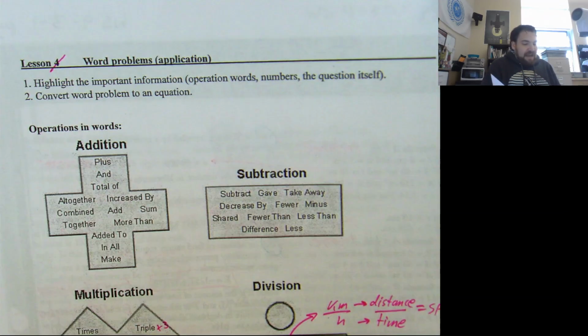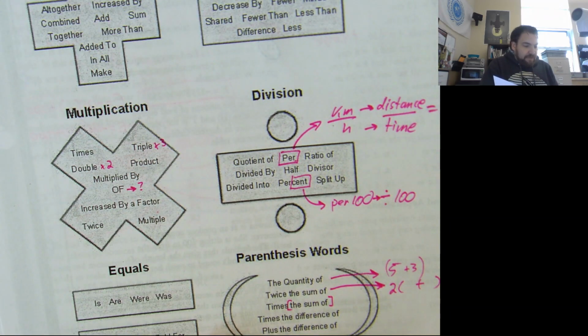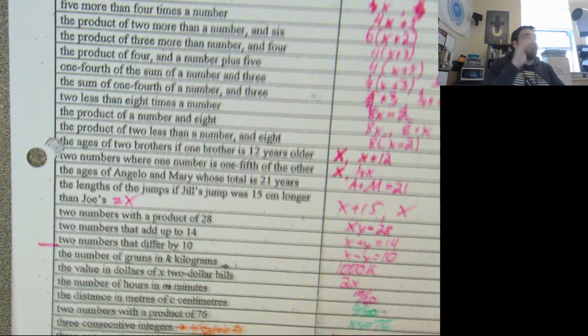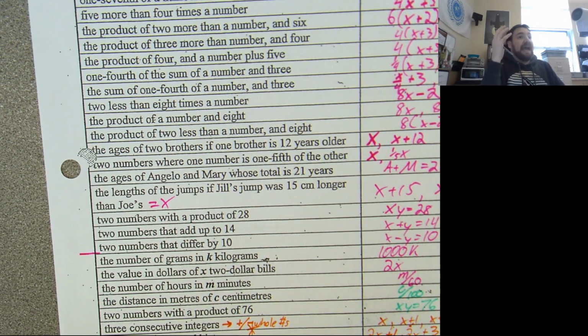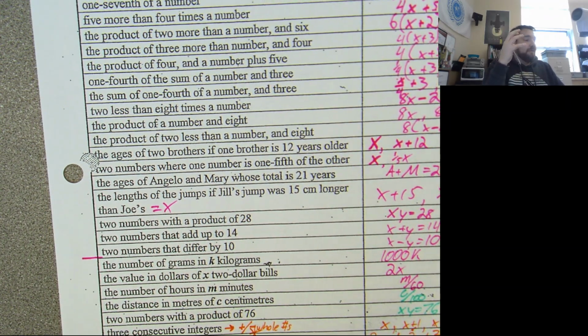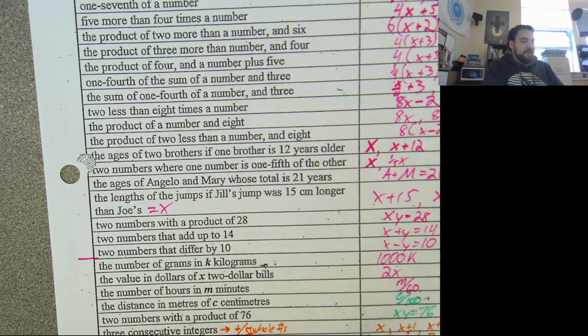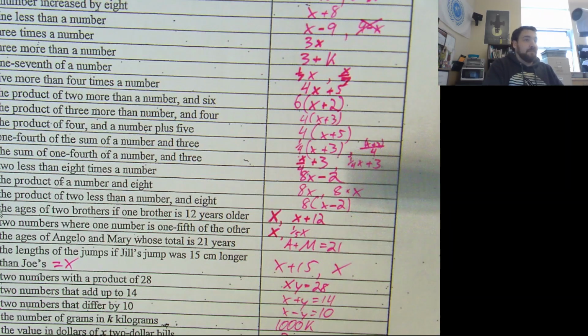On Wednesday, I gave you guys this page of operations words, and I gave you this task to just start to get you guys thinking about how you convert English language, whether it's a sentence or whether I speak it to you, into mathematics expressions that we can use to start to solve stuff.